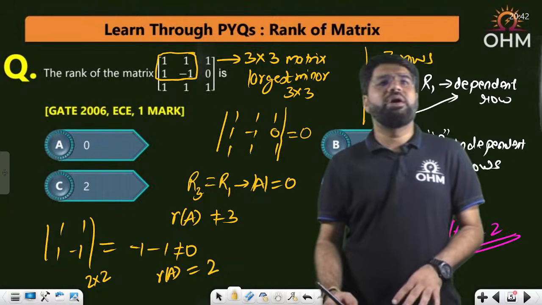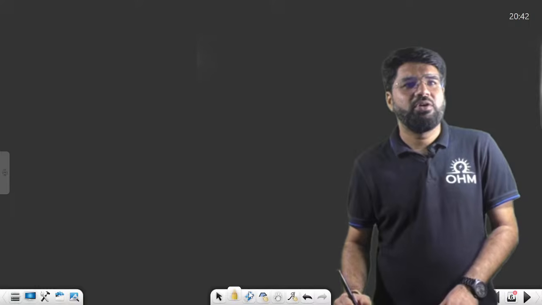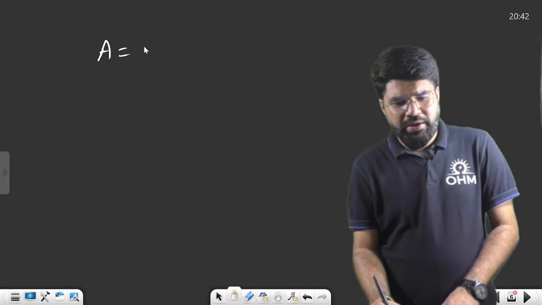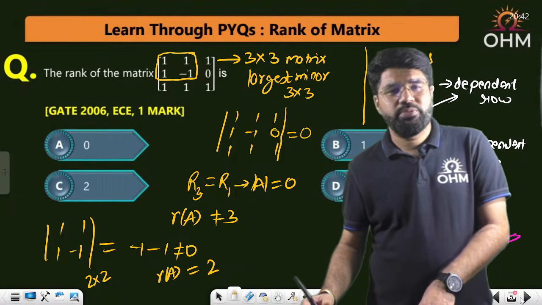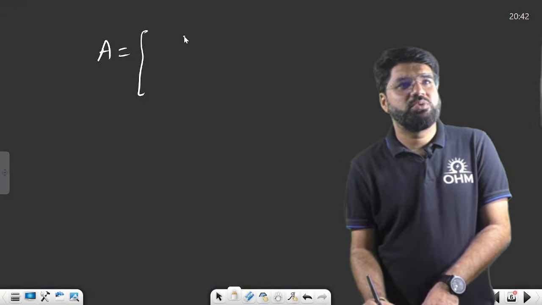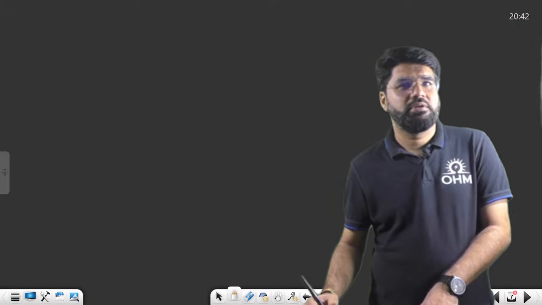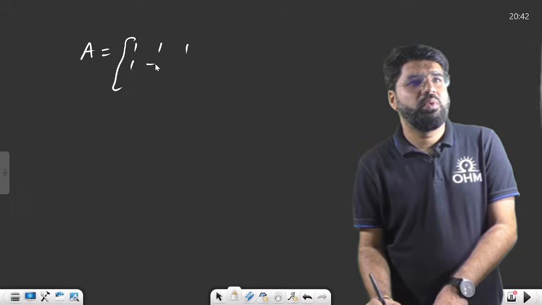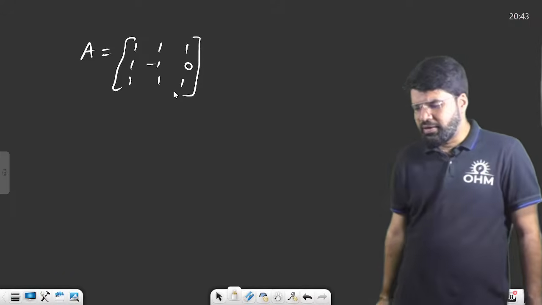So how do I apply the echelon form to the same matrix? Let us continue here. I'll just copy the same matrix. What is the matrix given to us? The matrix given to me is 1 1 1, 1 minus 1 0, and another 1 1 1. This is the matrix given to me.